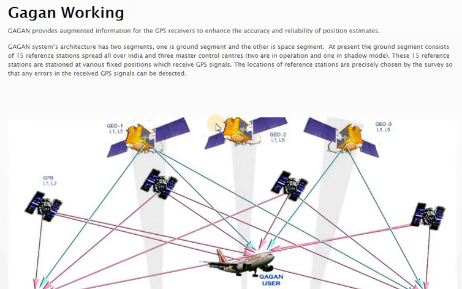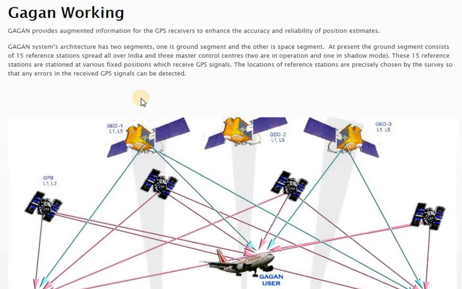I'll repeat it once again. There are 3 segments in your GAGAN architecture, which has the ground segment as well as the space segment. In the ground segment you will have the reference stations as well as the control stations. These reference stations are spread all over India, located in such a way that all the GPS signals can be obtained and detected from that particular location, and they can also be corrected.